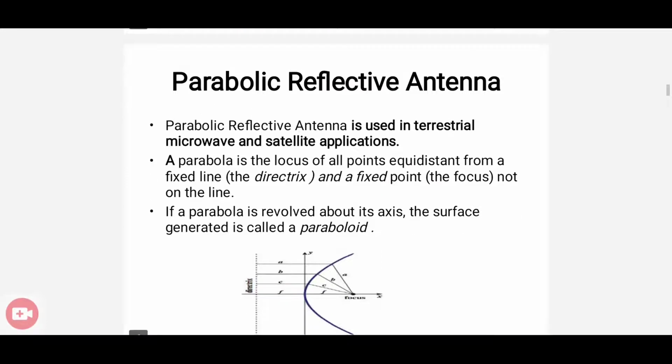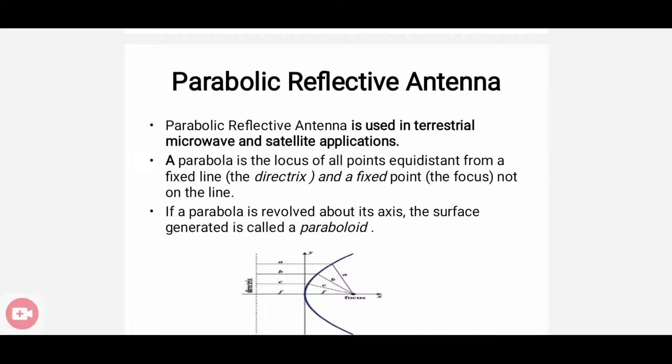Next we have a parabolic reflective antenna. The name itself shows that the structure of that antenna is something like a parabola, and it's a reflective antenna. Reflection is the main property that is handled within the parabolic reflective antenna. So it is mainly used in terrestrial microwave, and also in satellite applications.